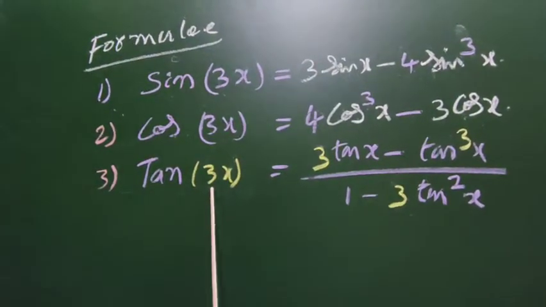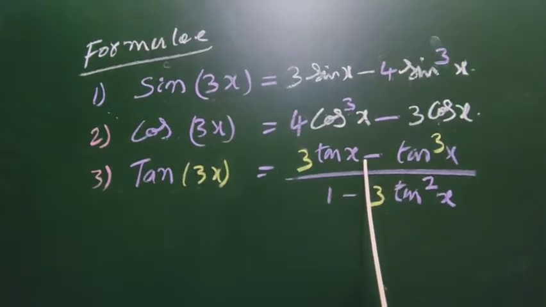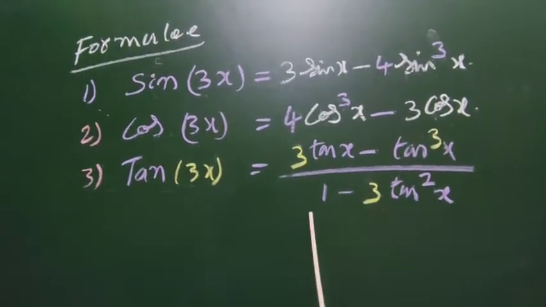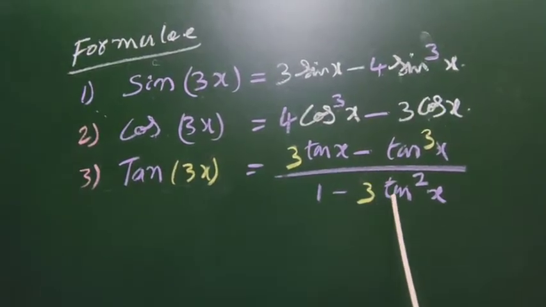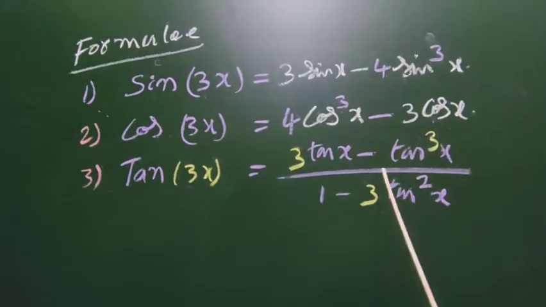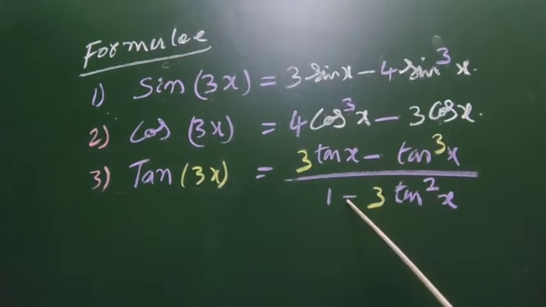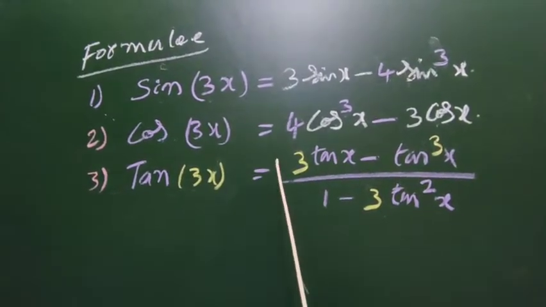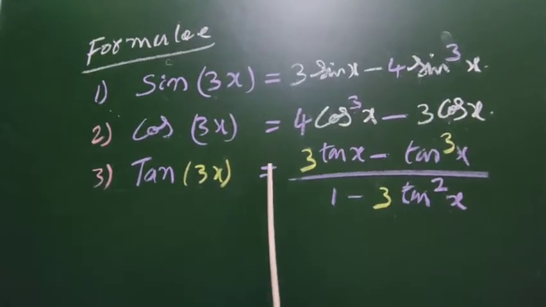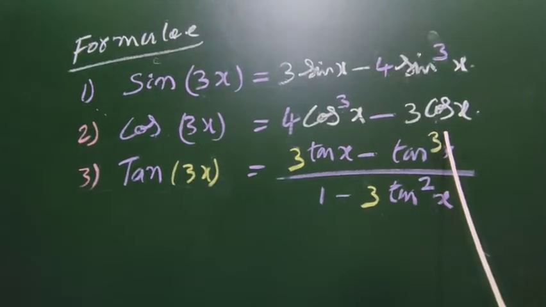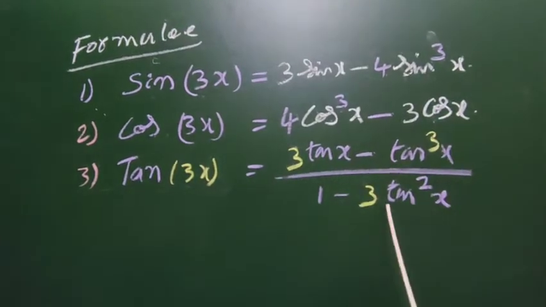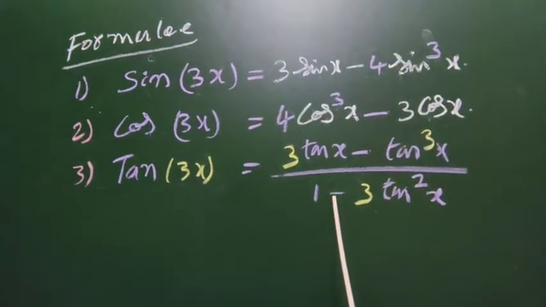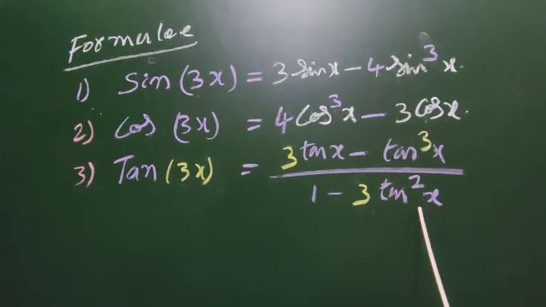Tan 3x is equal to 3 tan x minus tan cube x upon 1 minus 3 tan square x. Here both are minus. Here 3x, so 3 times 3 came: 3 tan x minus tan cube x by 1 minus 3 tan square x.